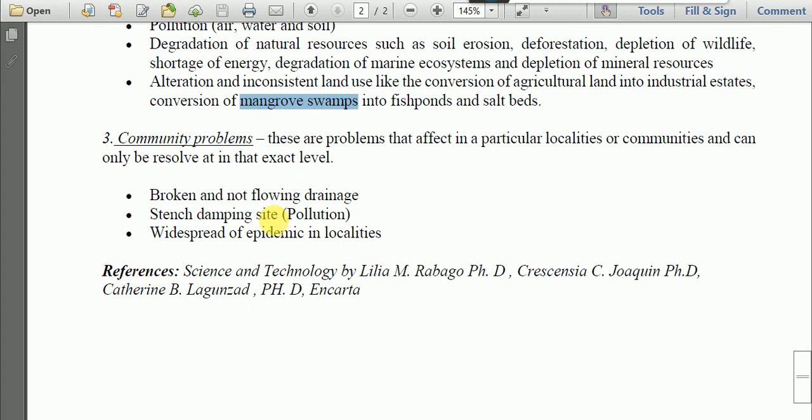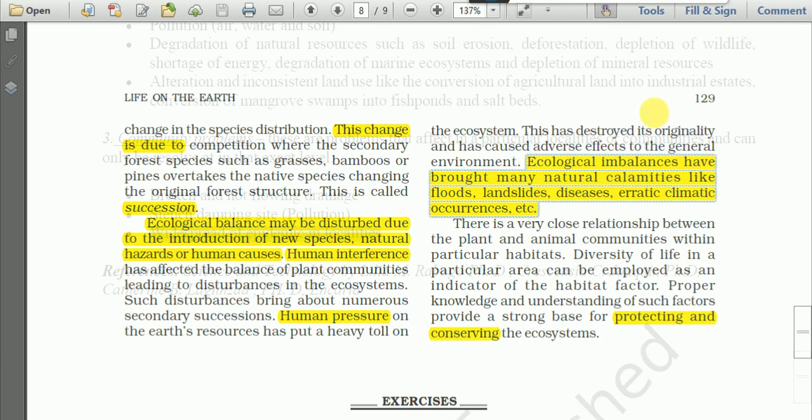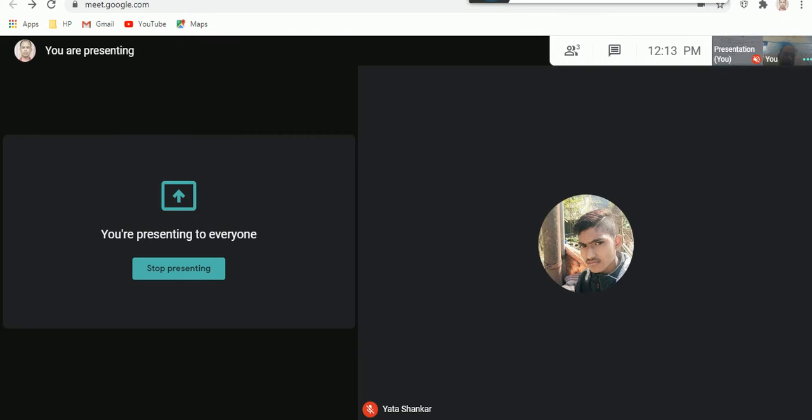Then community problems also, the same problems we will face. A widespread epidemic in localities, as mentioned in the textbook also. These diseases, widespread epidemics or pandemics in the localities. Then pollution at the local level, then broken and not flowing drainage. All these are some of the problems.